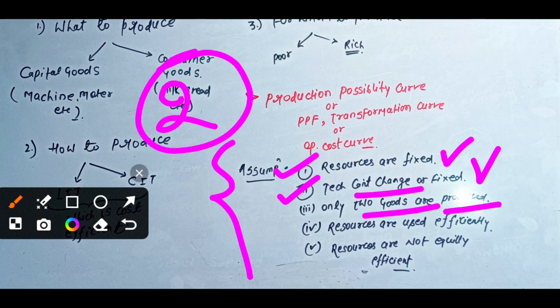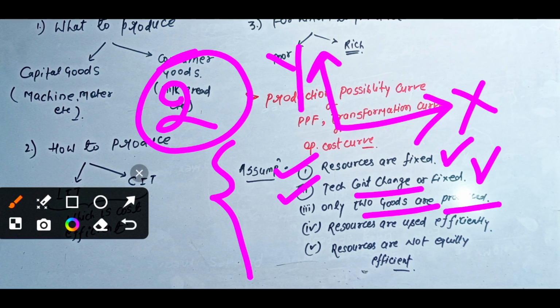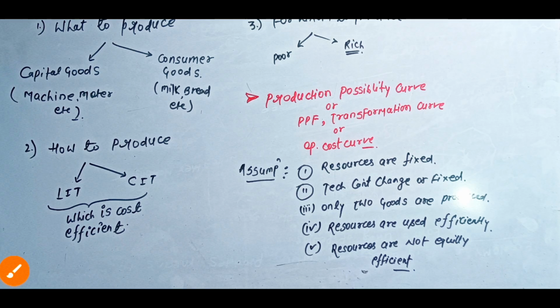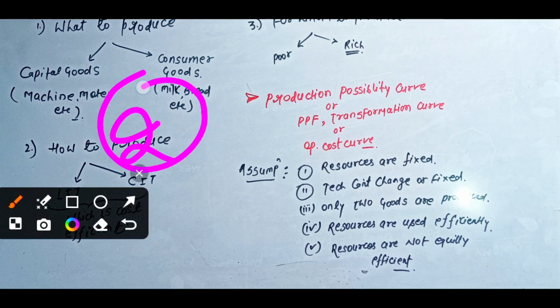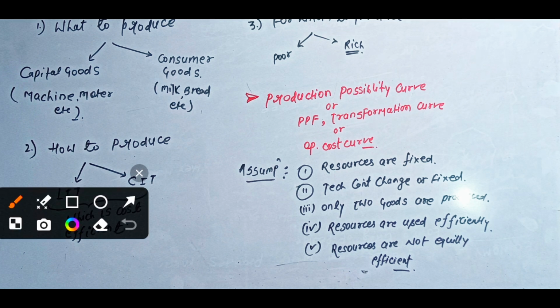So look, we usually draw an xy graph, right, a 2D graph, and if we take two goods, then we can easily understand how the curve will function, how the curve will be drawn. There are many goods available, but in economics only two goods are considered for better understanding. Okay, guys, so only two goods are produced.